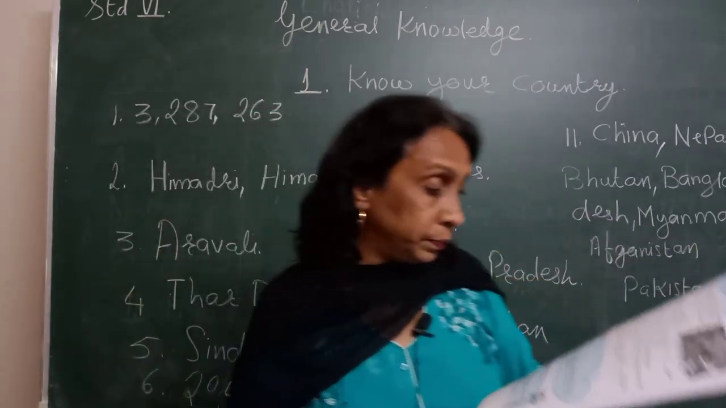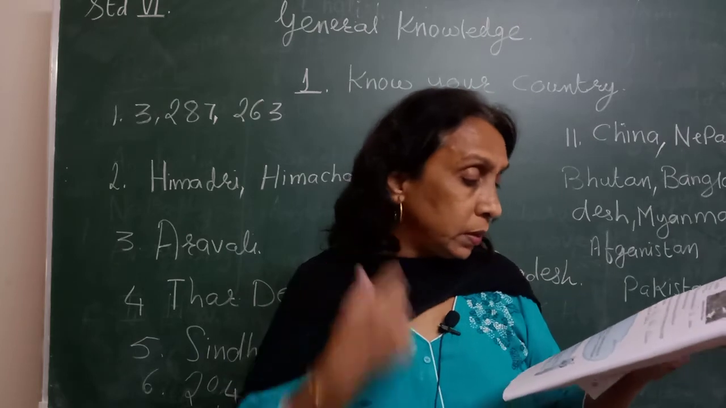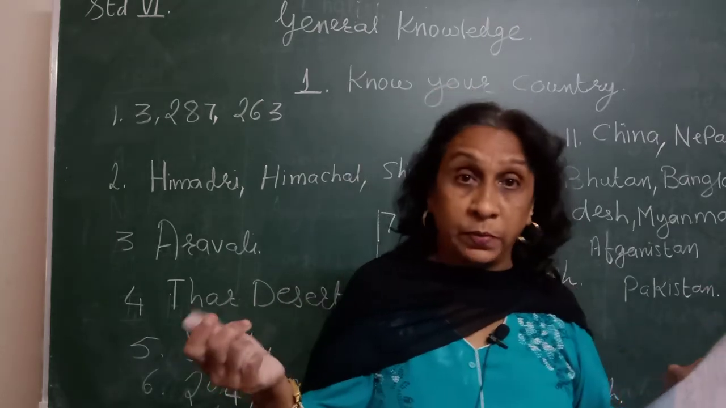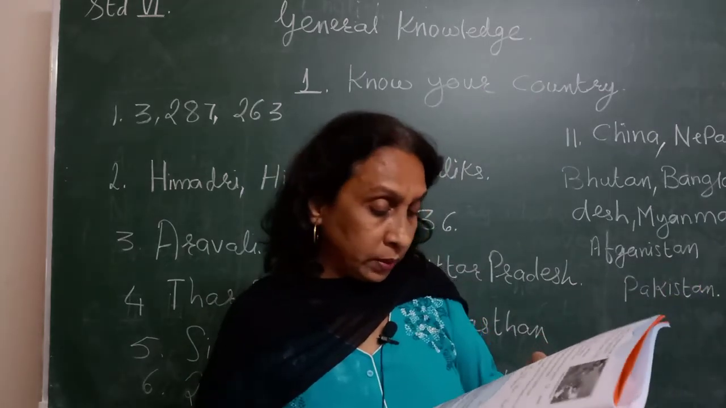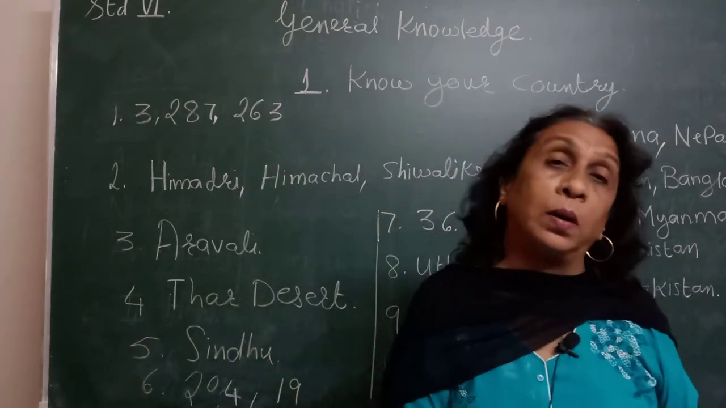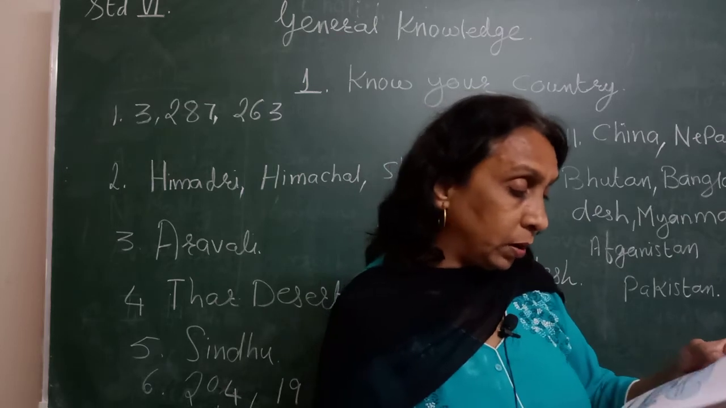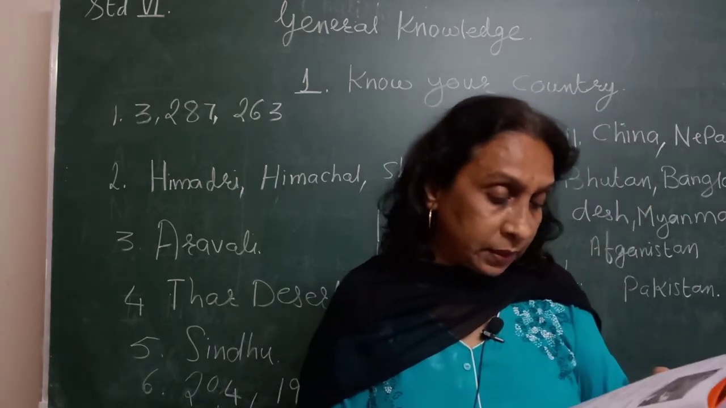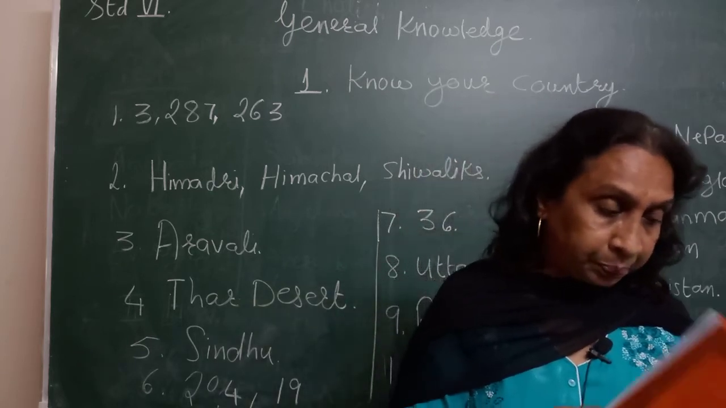Now see here, information box, page number 2. The city of Guwahati is surrounded by betel nut palm trees. Betel nut means pan which we eat. So the city got its name Guwahati, which means betel nut market. What is the meaning of Guwahati? Guwahati means betel nut market.